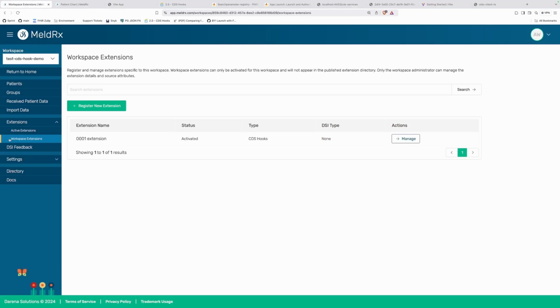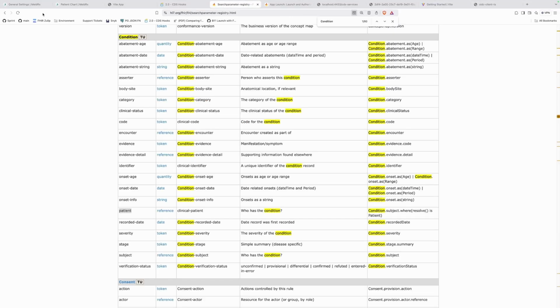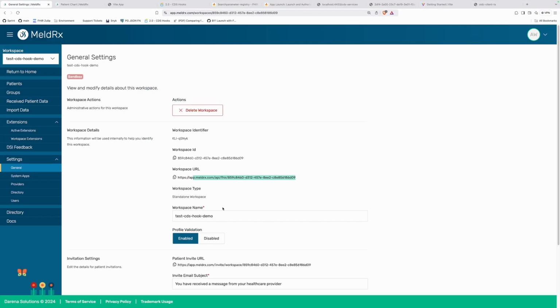It's going to go through an auth flow to obtain a token. And now you can start building your application, which will use a token to call the FHIR API, information for which you can get here. So here is your workspace URL. And you can follow the FHIR specification to read data. If you request different scopes, you can write data back to it. The sky's the limit. And that is it.